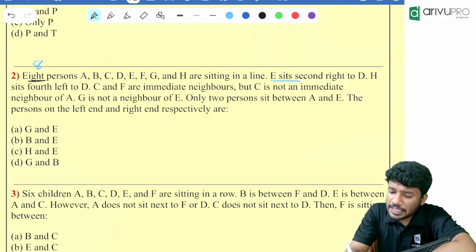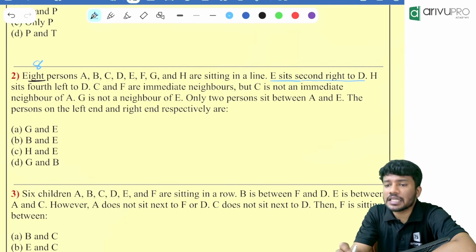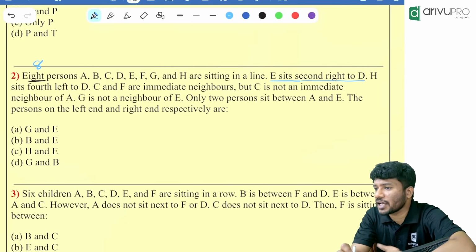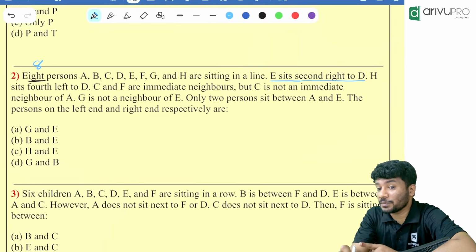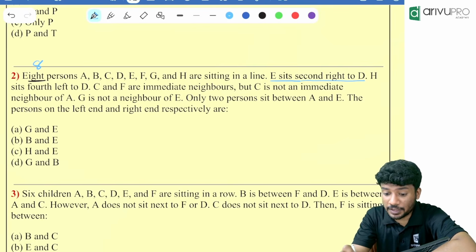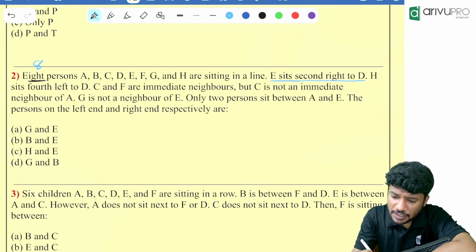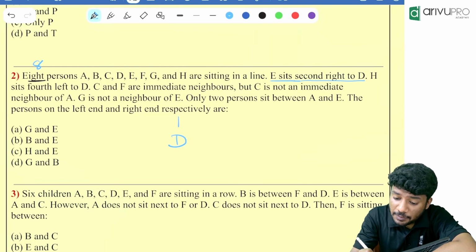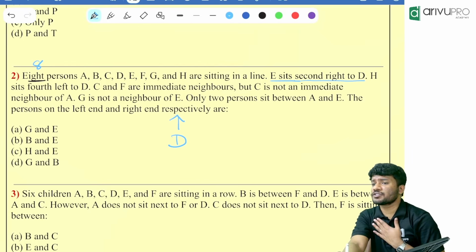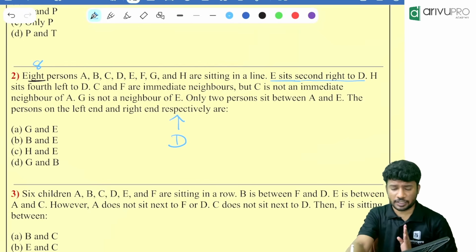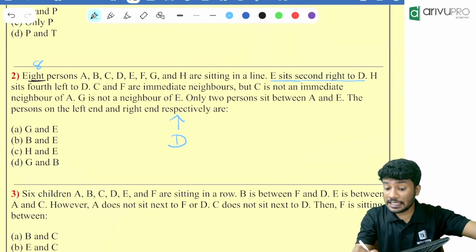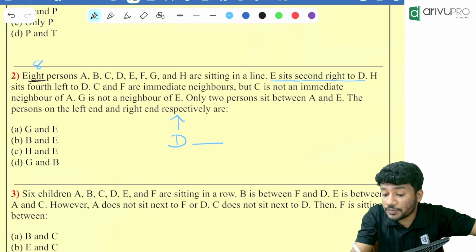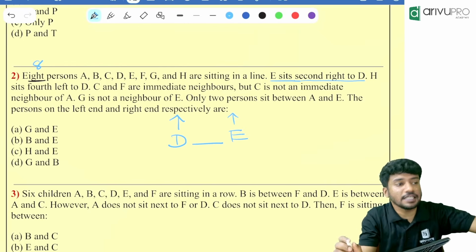E sits second right to D. What do you mean by that? E sits second right to D means how many people are there in between them? 1 person will be there in between them. Second to the right means 1 person will be there in between them, right? Can we check? D is here. E sits second right of D. That means they are looking towards which direction? We will always assume they are looking towards north direction if the direction is not given. Second right means towards the east side or towards the west side? East side. How many people are there in between them? 1 person is there in between them. Then E is there. Okay.